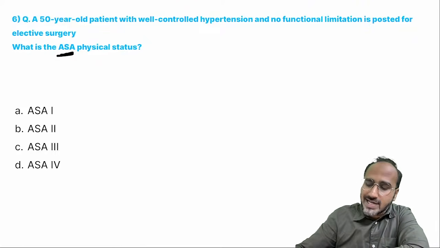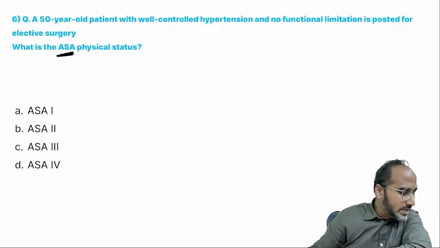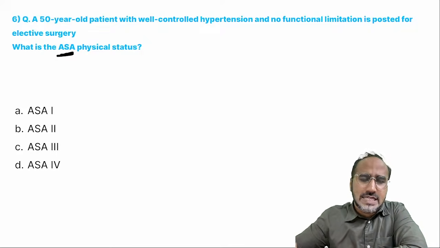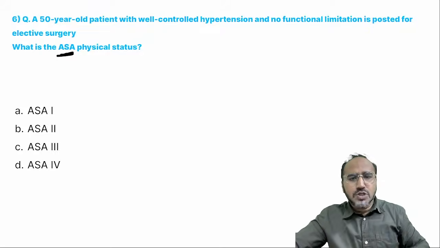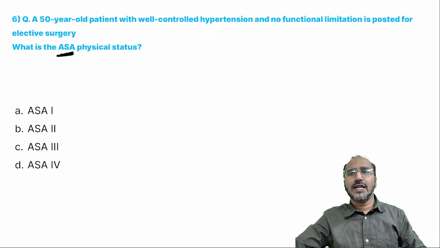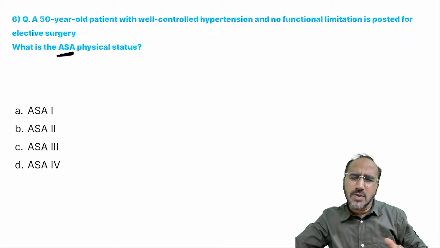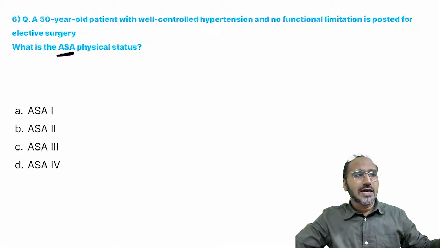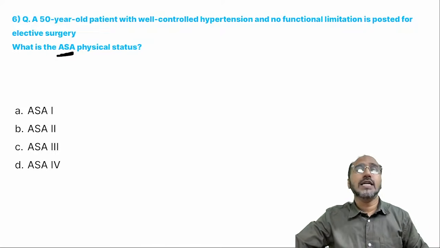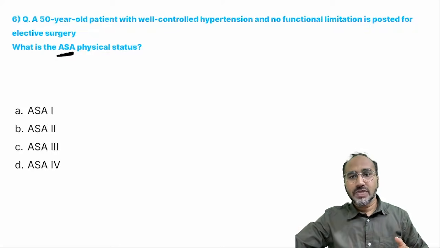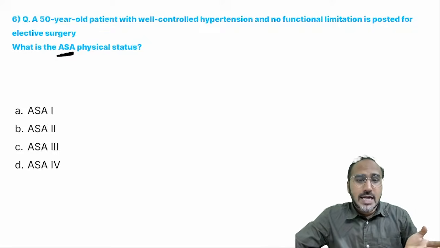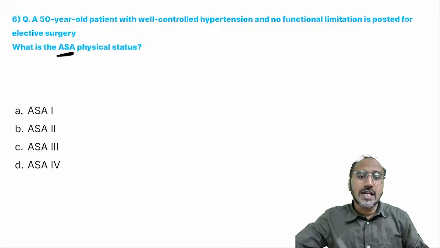Now, according to this question, guys, which category does the patient belong to? 1, 2, 3, 4. The easy way to remember, I'll say that. ASA 1 means what? The patient comes to my clinic and says, doctor, I am clearly healthy, no problem. ASA 1. The second patient comes to my clinic saying, doctor, I am having a mild to moderate disease. That is ASA class 2. The third patient comes to me saying, doctor, I am having moderate to severe disease. That is ASA class 3. Next, the fourth patient comes to me. He is saying, doctor, I am having a disease that is a risk to my life. A disease that poses a threat to his life, then it is class 4.